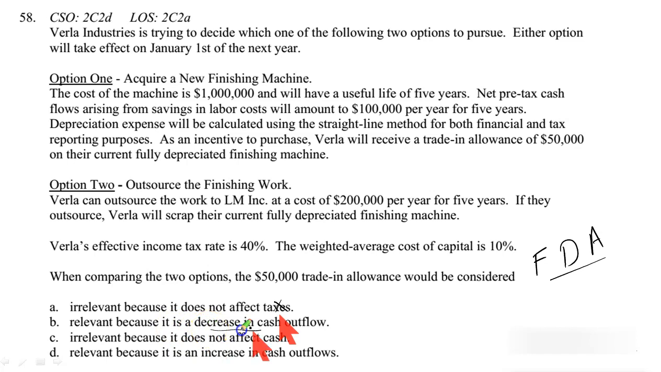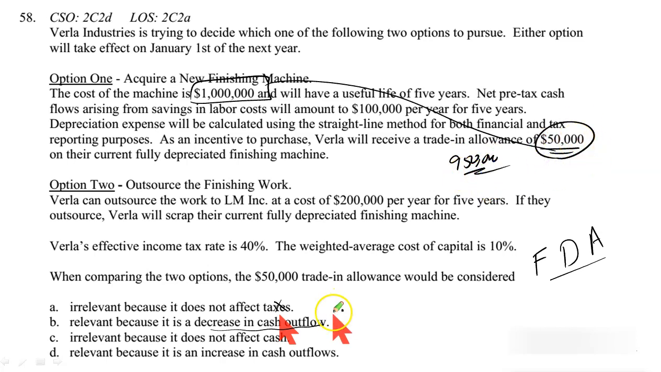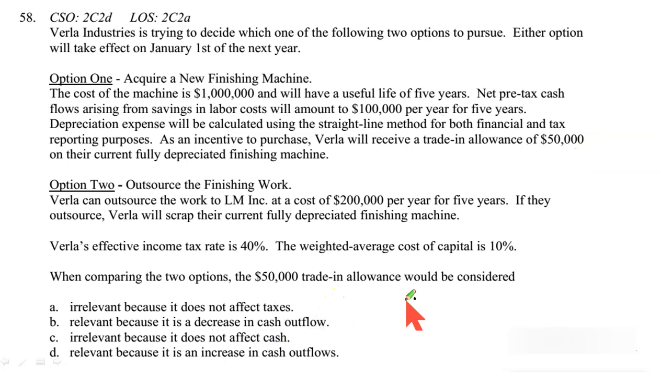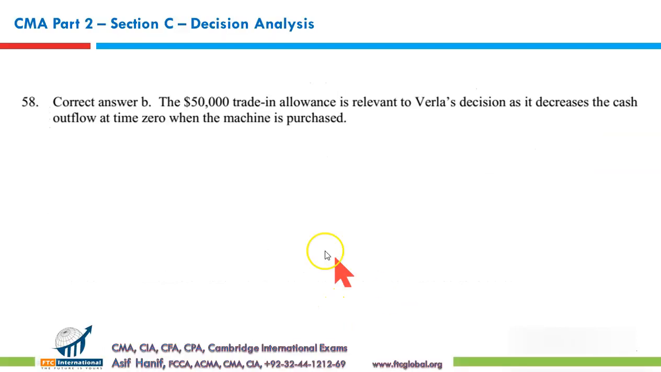Relevant because it decreases the cash outflow. The machine that you will purchase in the first option, because of this old machine, your outflow will decrease from 1 million to 950 million because the balance would be given in the form of machine. It's relevant. That makes B the correct option, and B it is. The 50,000 trade-in allowance is relevant because your initial acquisition cost would be lowered by the trade-in value of this old fully depreciated machine. Next question.